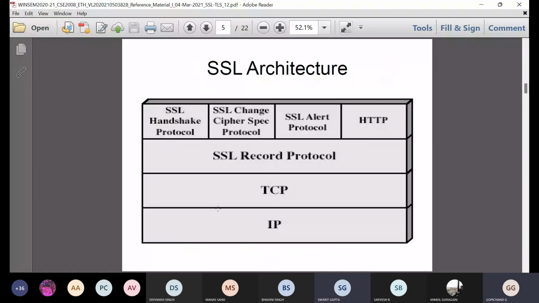2 SSL related protocols. So here this handshake protocol takes care of the client and server operations, and the SSL change cipher specification protocol takes care of changing the cipher specifications, and the SSL alert protocol will generate the alert messages, and HTTP is hypertext transmission, and the SSL record protocol will monitor all the operations. So confidentiality is ensured and message integrity is ensured with this SSL record protocol. So these are the SSL layer protocols, and the remaining 2 are TCP and IP, which are different from SSL protocols.